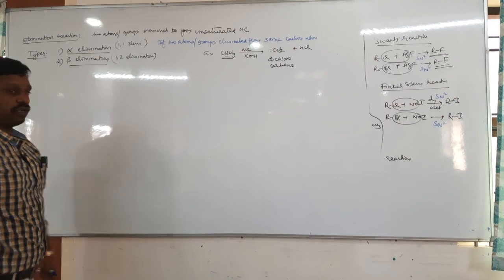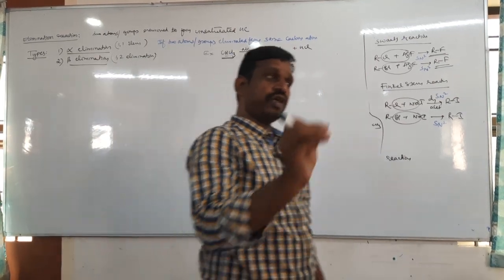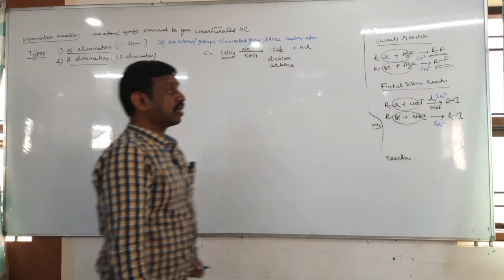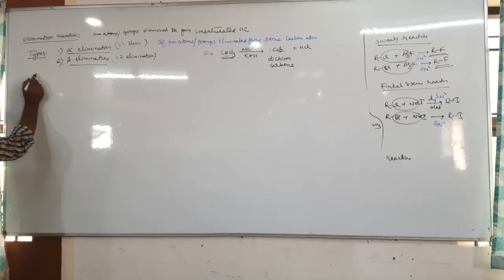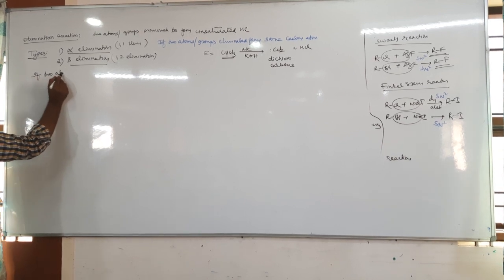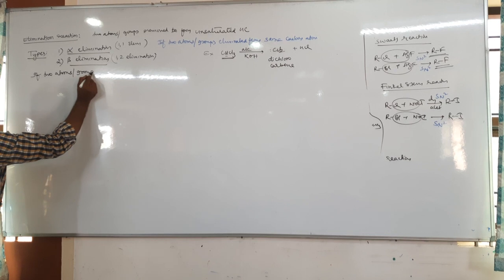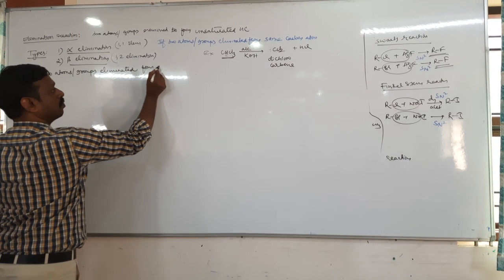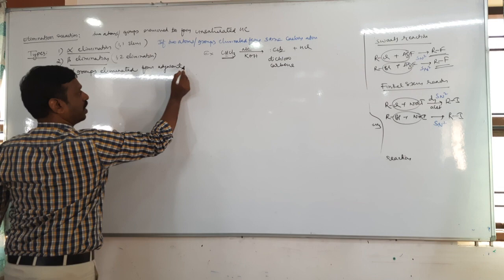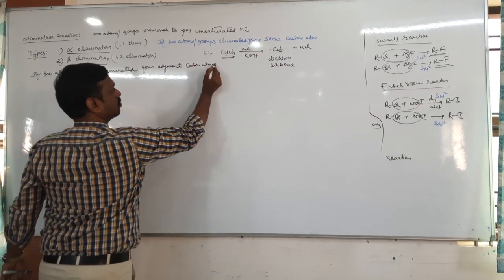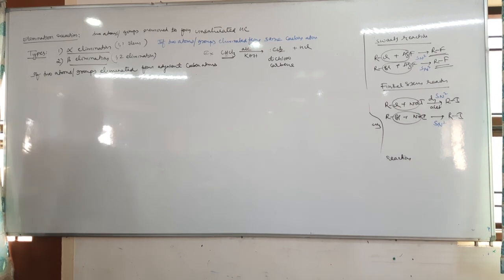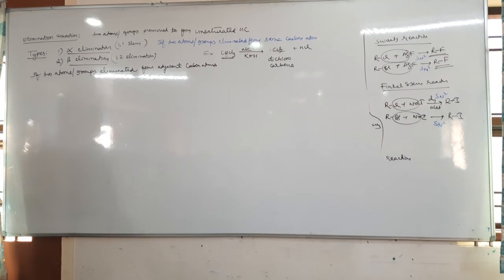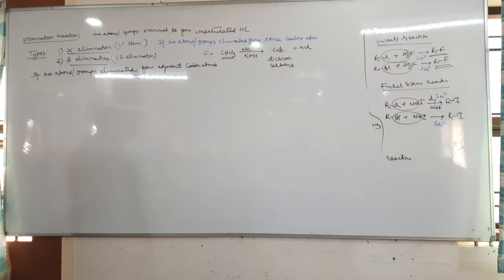Next, what is beta elimination? 1,2 elimination. The elimination reaction in which two atoms, hydrogen and halogen, are eliminated from two adjacent carbon atoms. So if two atoms or groups are eliminated from adjacent carbon atoms, it is called alpha-beta elimination, also called beta elimination.